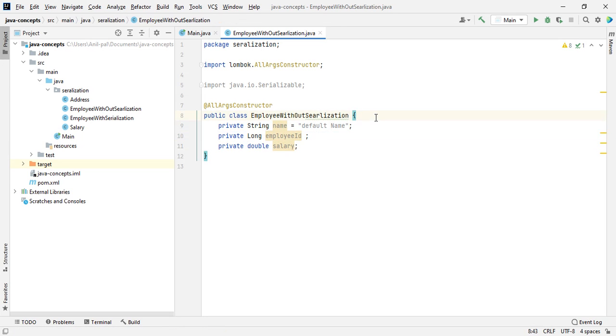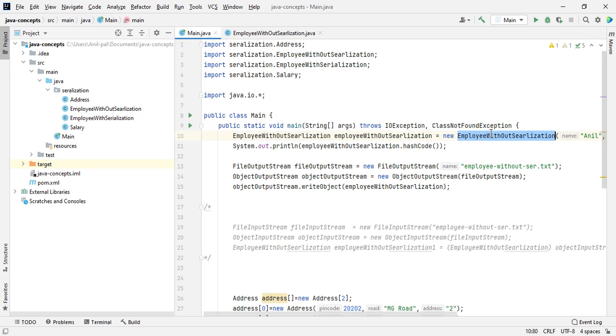In Java, we have an interface, Serializable. The Serializable interface is required whenever we want any object to be serializable; we have to implement it. But currently I'm not implementing it here, so that we can see what type of error we get if we are not serializing it.